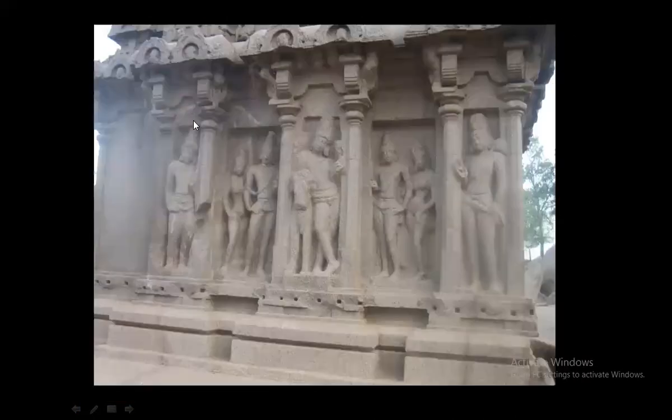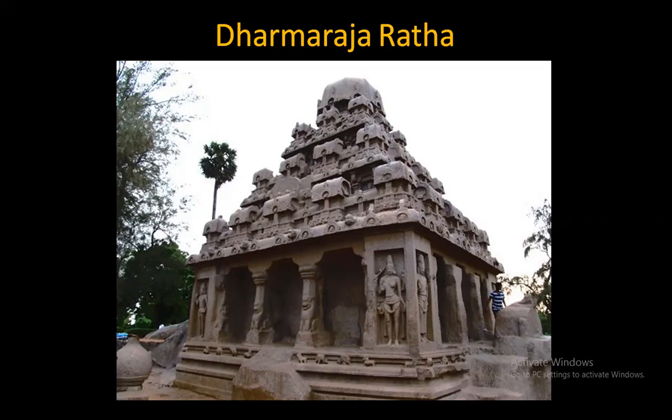But in Dharmaraj Ratha, what happens? The size remains the same, but the number of Shalas keeps reducing. This also is there. There is a classification that is there, but that will be too technical now. Let us not go into all of that. But you can see the differentiation that is happening between Arjuna Ratha and Dharmaraj Ratha.